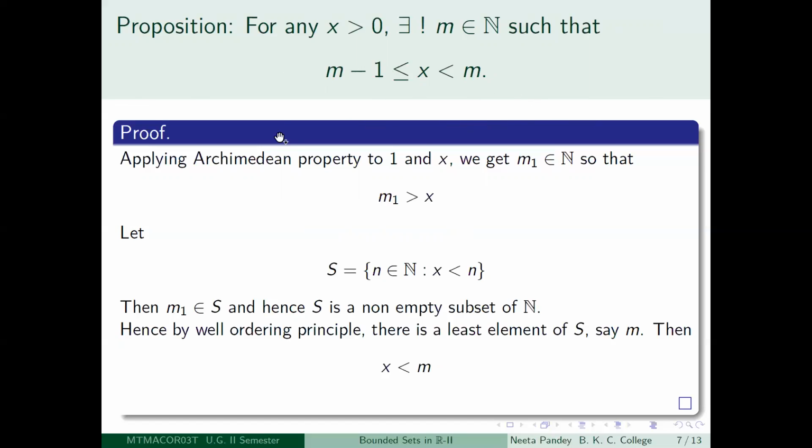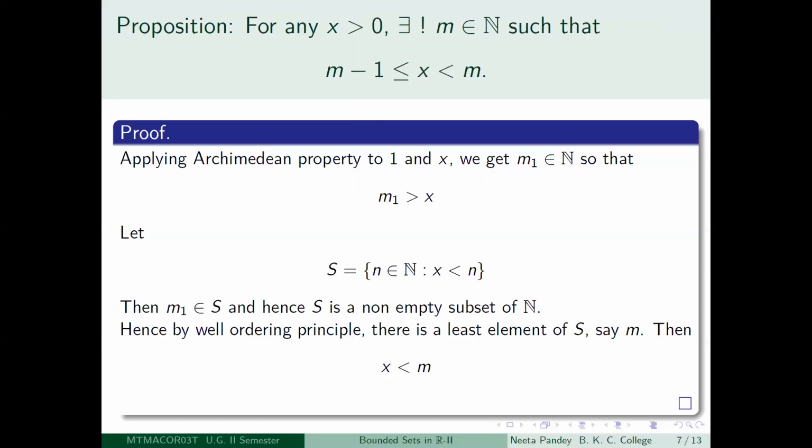They are giving you different segments. What we are trying to claim now is that if you take any positive real number, it will lie in one of the segments defined by the positive integers, and there will be exactly one.